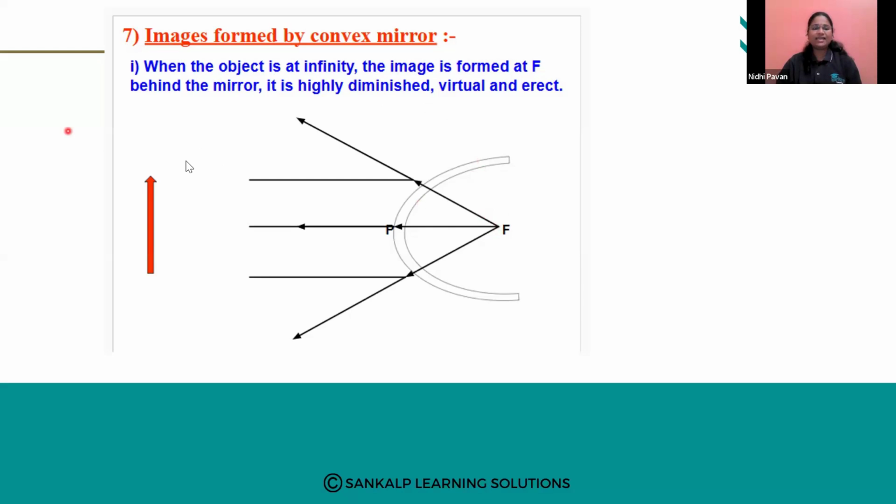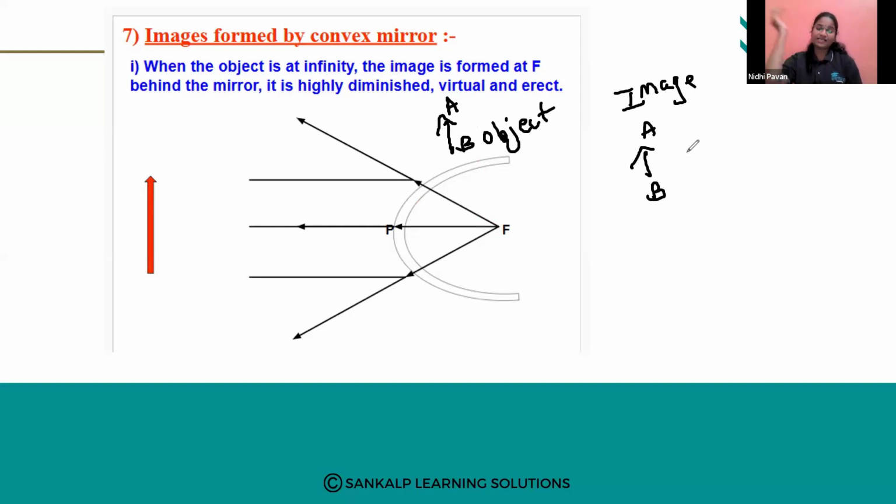And erect. Erect means what here? If the object is AB, the image will be formed as AB only, not BA, not inverted as in case of concave mirror.